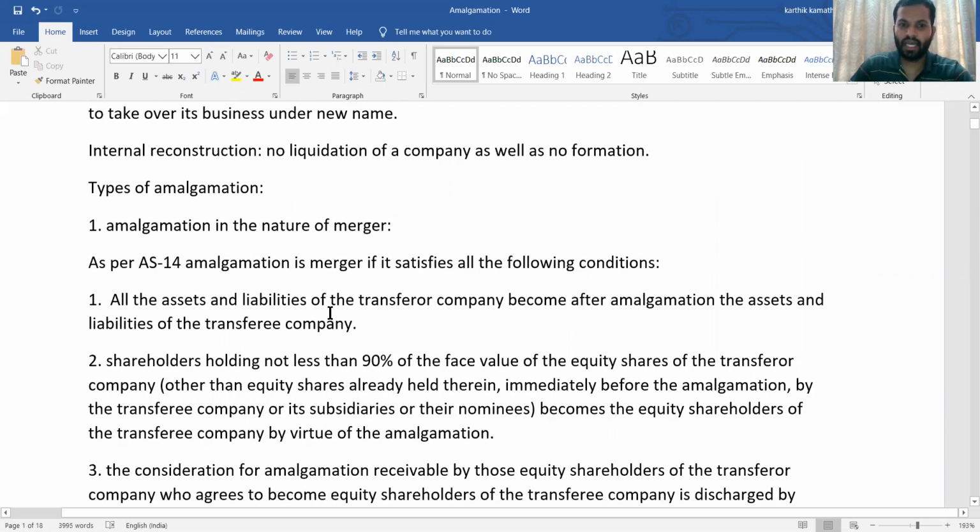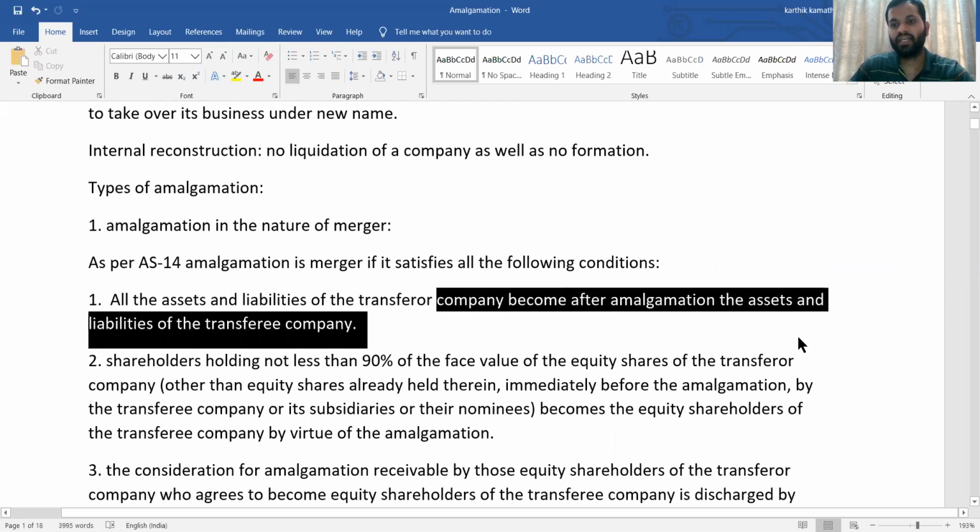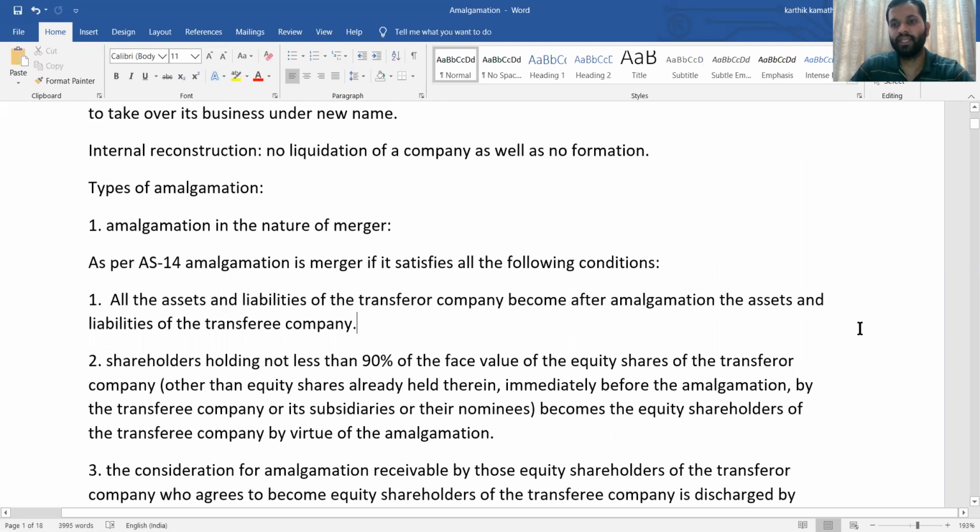All the assets and liabilities of the transferor company after amalgamation become the assets and liabilities of the transferee company. What do you mean by transferor company here? Transferor company means it is a selling company. And transferee company is nothing but a purchasing company. So that thing needs to be clear, transferor as well as transferee company.